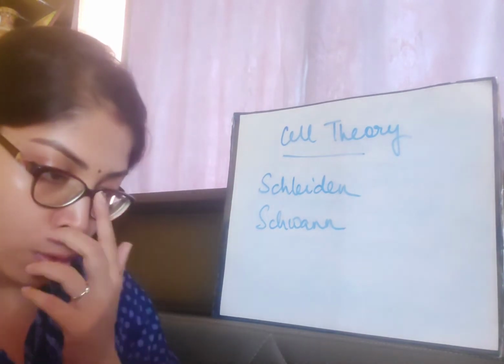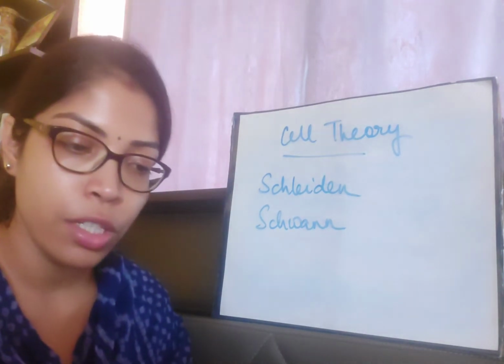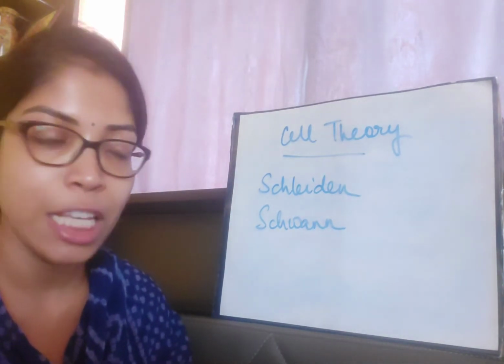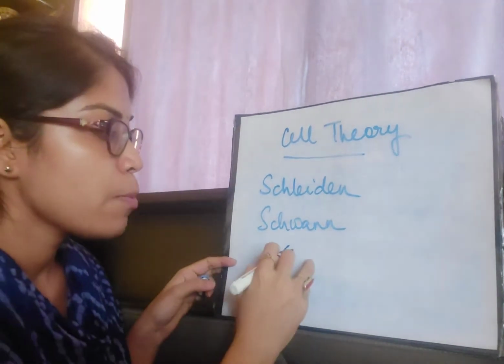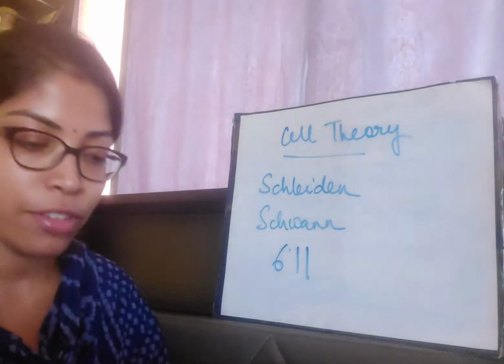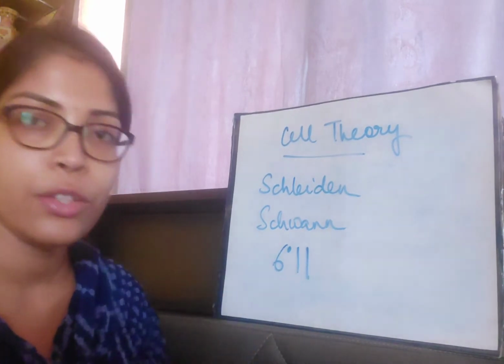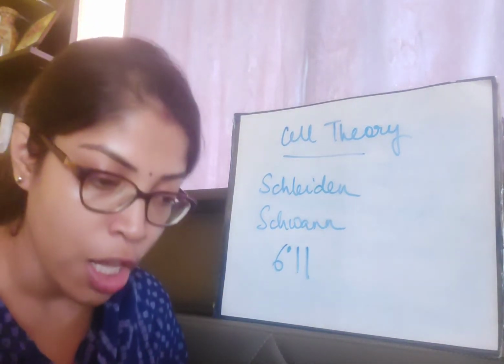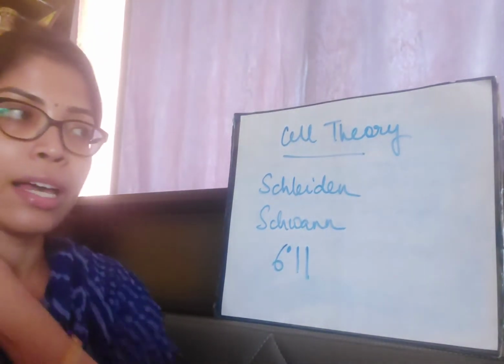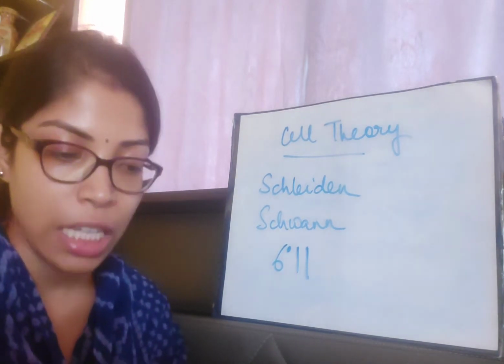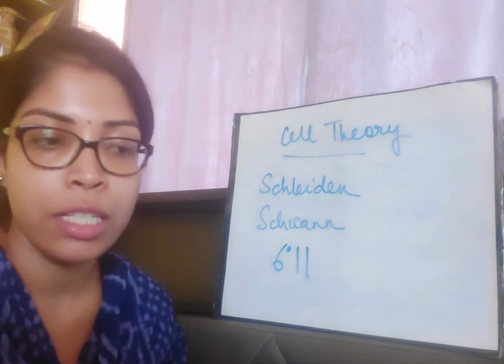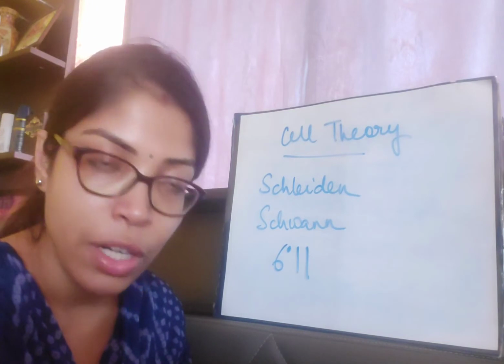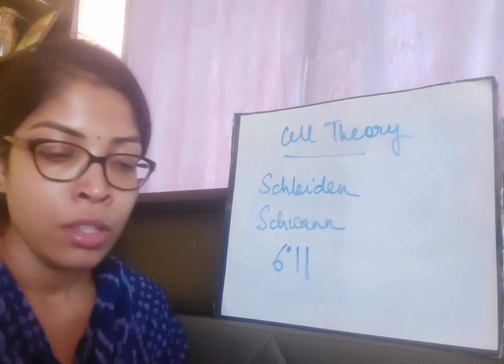You will go through the difference between prokaryotic and eukaryotic cell at page number 6.11. I am very sure that you already know what a prokaryotic cell and a eukaryotic cell are, and what their difference is, because you have read all these things in class 9.